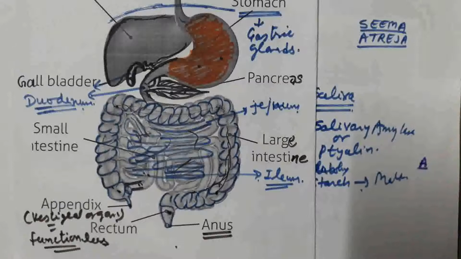So the alimentary canal is longer in herbivores for the digestion of cellulose and is smaller in animals where cellulose is not digested, like human beings.